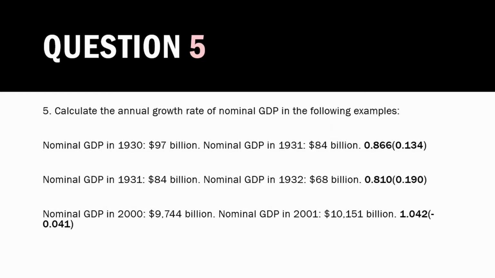Moving to question 5, we're calculating the annual growth rate of nominal GDP given a few numbers, which is found by dividing the later year's GDP by the first year's. The first growth rate is about negative 13%, or around 87% of the previous year's. Second is about negative 19%, or 81% of the previous year's. And the final rate is about positive 4%, or 104% of the previous year's GDP.